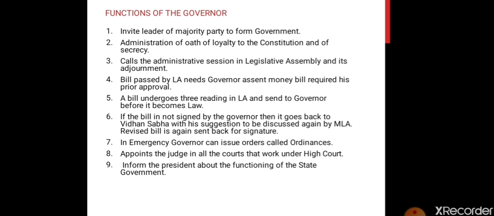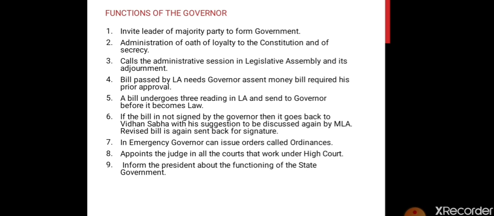Then he appoints the judges in all the courts that work under the High Court. So the judges who are appointed in the courts are appointed by the governor. So where do we have the High Court in Gujarat? We have the High Court in Ahmedabad on SG Highway.